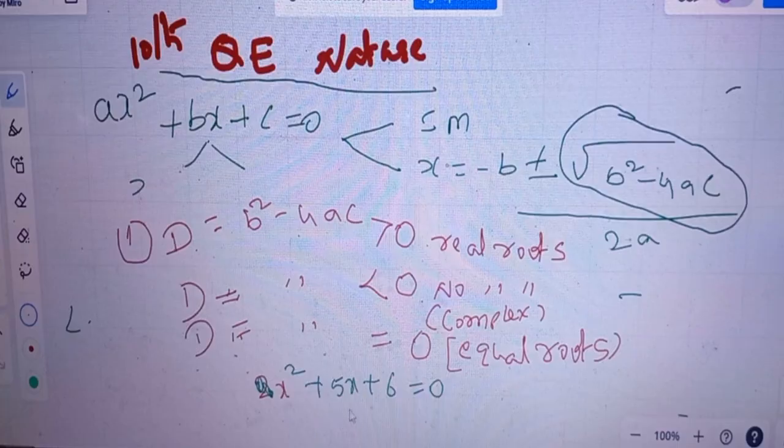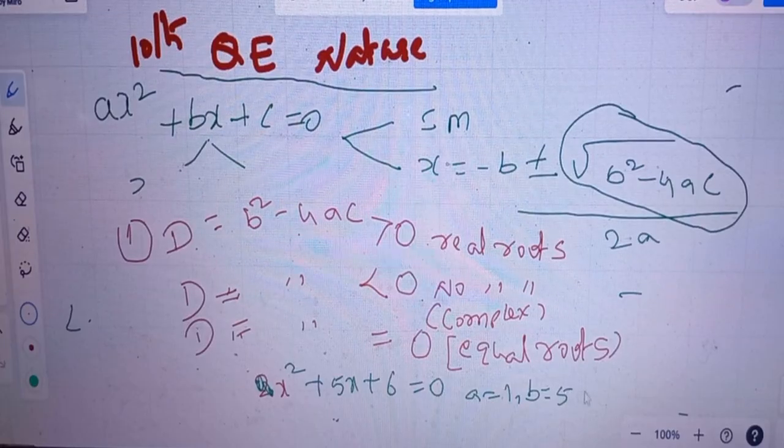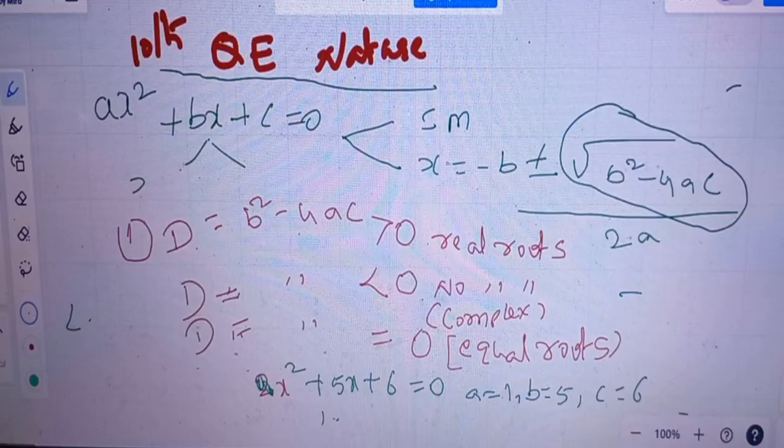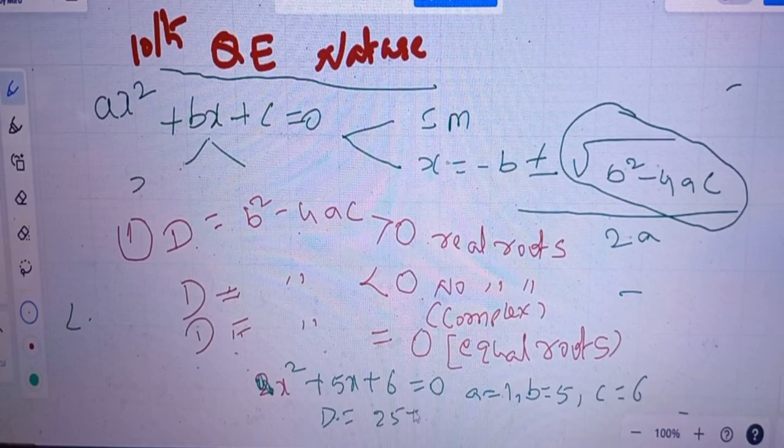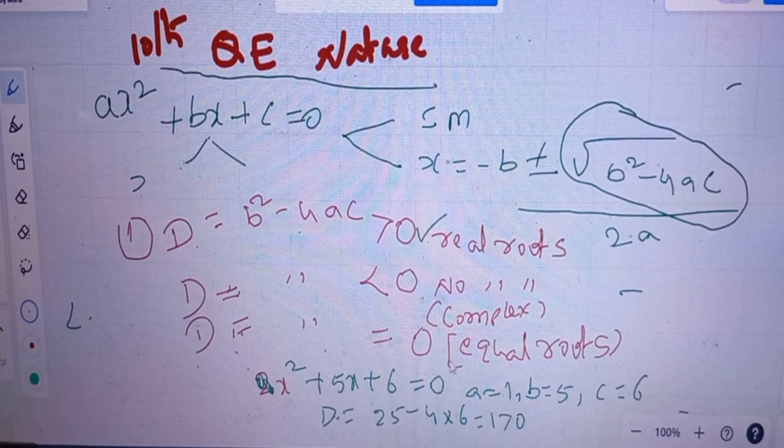You should find the discriminant. Here a is equal to 1, b is equal to 5, c is equal to 6. D is equal to b square minus 4ac, 25 minus 4 into 6, which is equal to 1, greater than 0. This has two real roots.